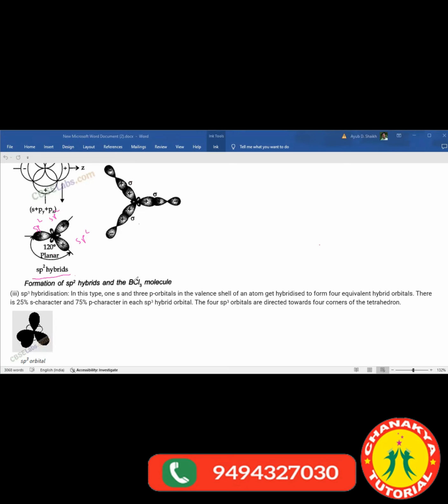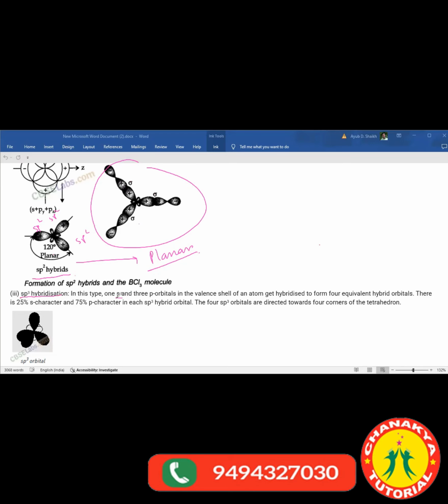The formation of sp2 hybrids in a BCl3 molecule, how sp2 hybrids form the BCl3 molecule, is shown here. And the structure is what? Planar, and we can say it would be trigonal planar, a triangular planar structure. That is sp2 hybridized.